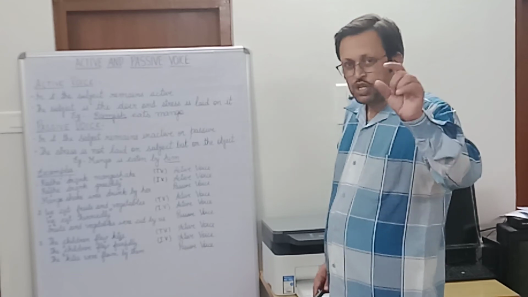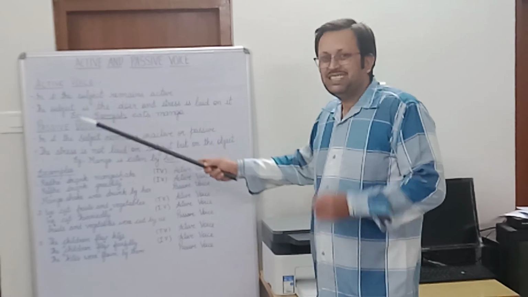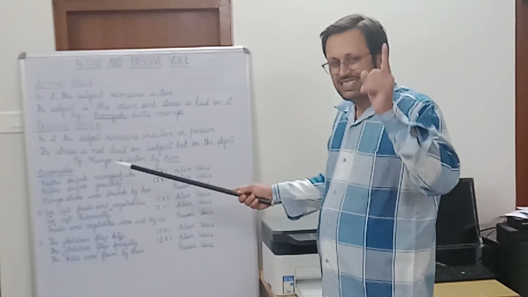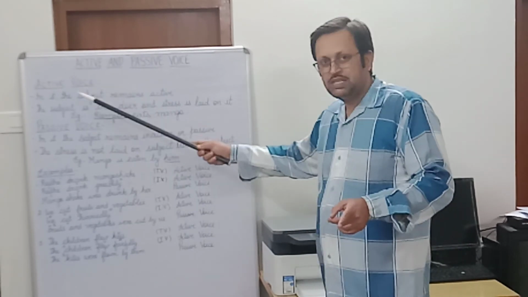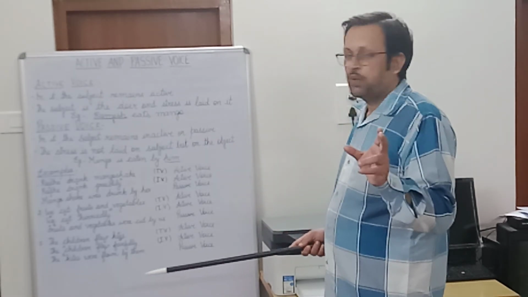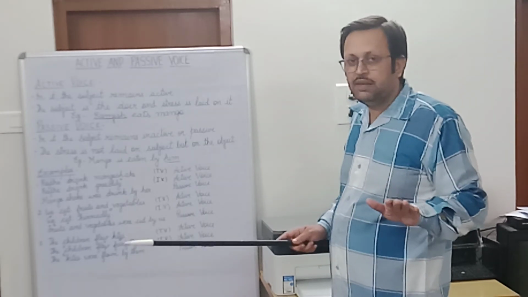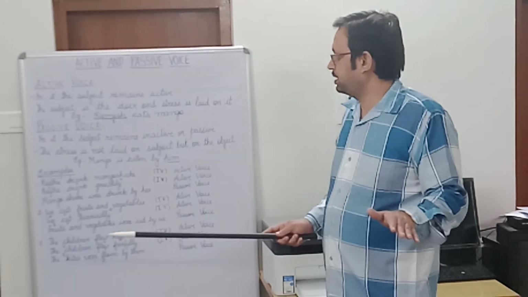So again, in a short recap, let us try to sum up. In an active voice sentence, the subject is active, stress is laid on the subject, so it is an active voice sentence. In passive voice, the object becomes prominent, stress is laid on the object, not on the subject. As the subject is inactive, you can say it is a passive voice sentence.